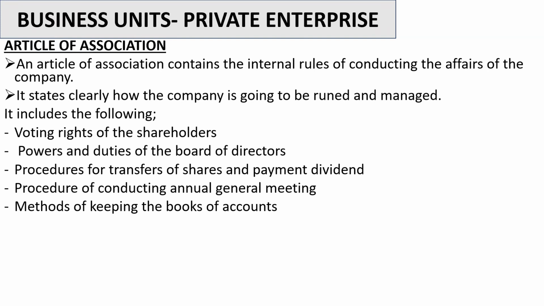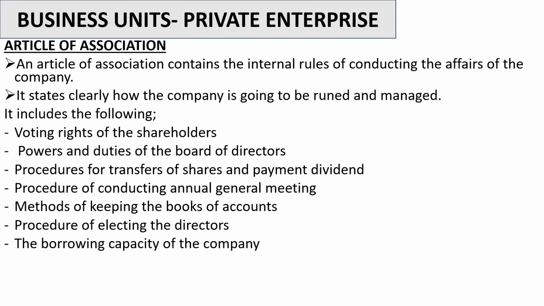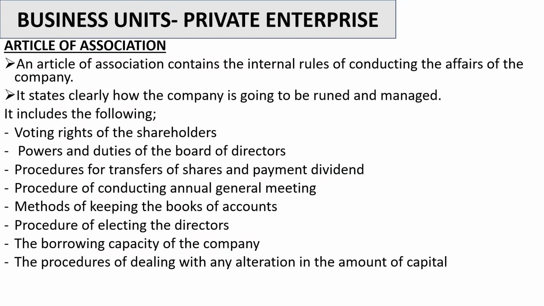It also outlines methods of keeping the books of accounts. Also, it outlines the procedure of electing the directors of the company. It should also state the borrowing capacity of the company. Okay, how much can the company borrow, such that in case it fails to pay, the company is going to be able to pay back. Okay. It outlines the procedures of dealing with any alteration in the amount of capital. Okay, so any change in the amount of capital, how are we going to deal with it? So it outlines the procedure.